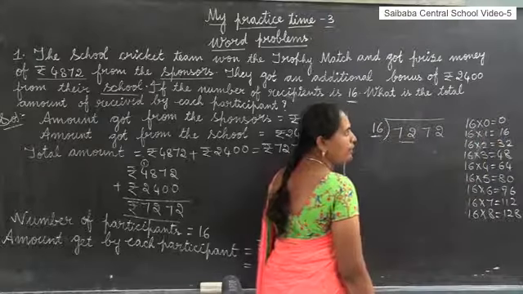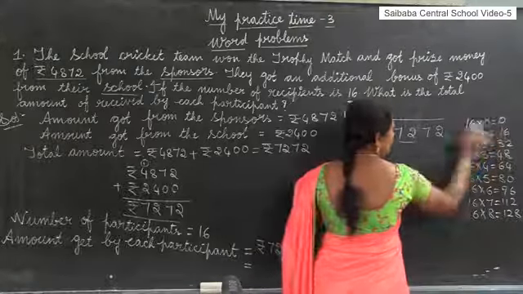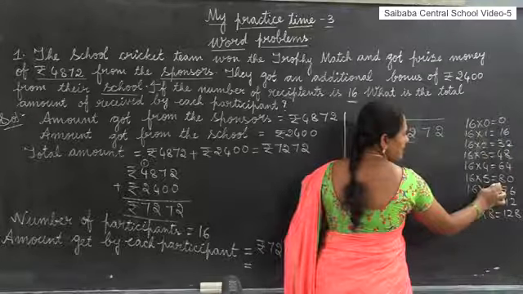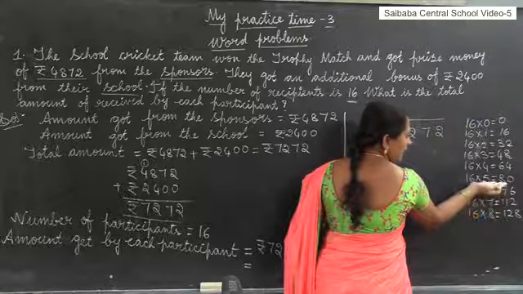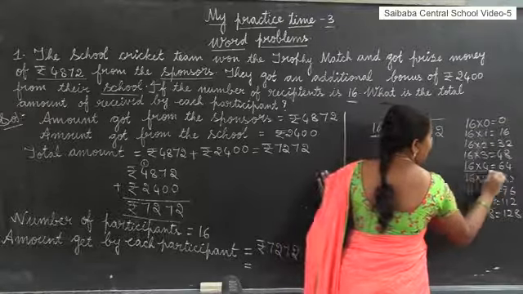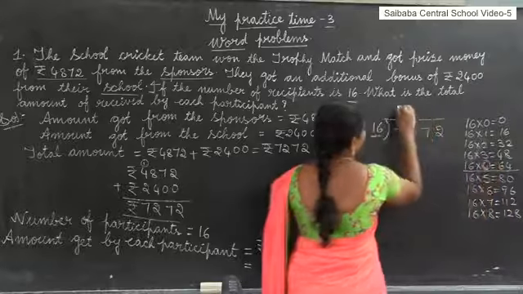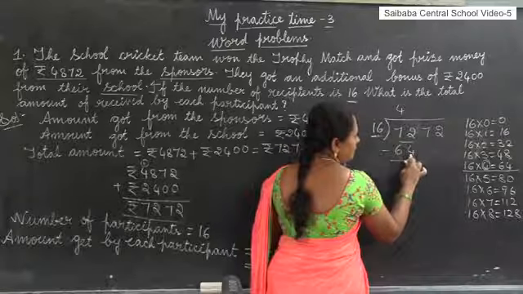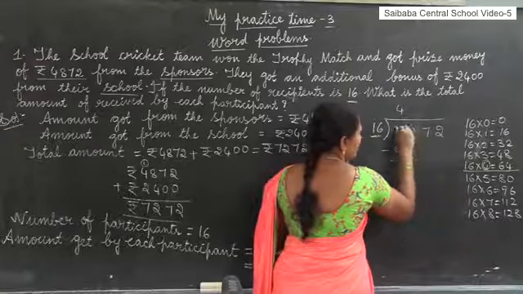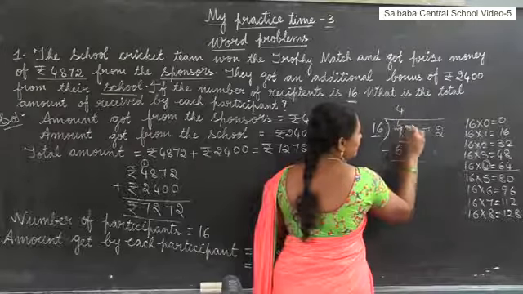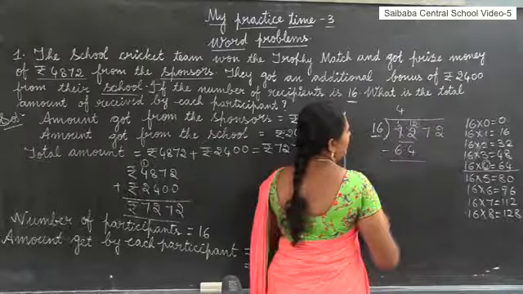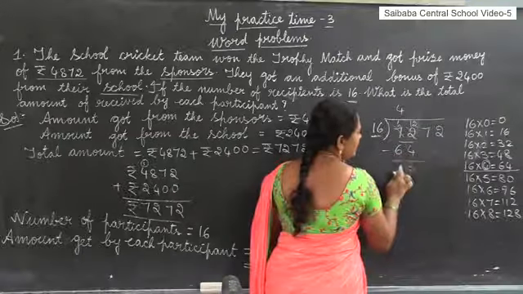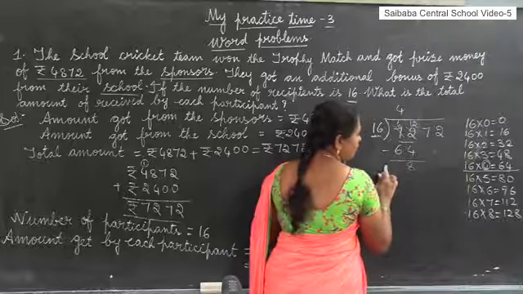Then what do we have to do? We have to compare. Less, greater. 16 fives are greater. So wherever you get a greater number, stop there and write the one before. Means 16 fours, 64. Here it is not possible to subtract 4 from 2, so borrow from the next place. 7 becomes 6 and 2 becomes 12. Now subtract, 12 minus 4, how much? Good, 8. 6 minus 6, 0.